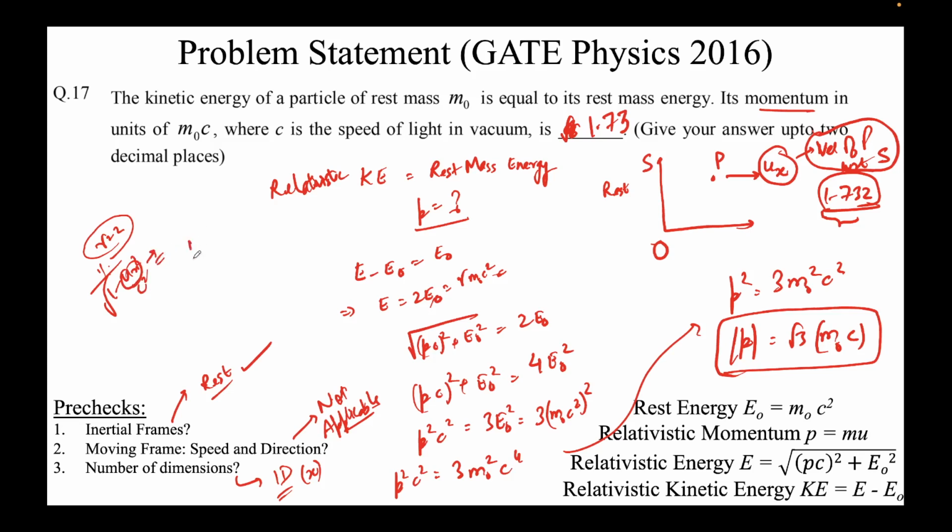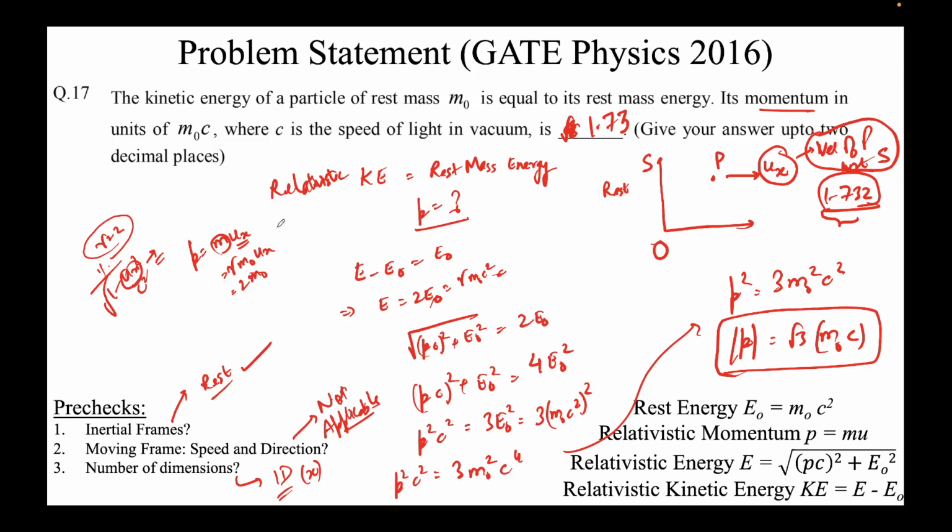You will get ux, but remember the formula of momentum is mass times speed, right? So ux you can get. How will you get the mass? This is again gamma m naught ux. So you have the value of gamma, so this is 2 m naught, and you calculate the value of ux from here. You can do that. Why did I not do this approach? Because it has more calculations.